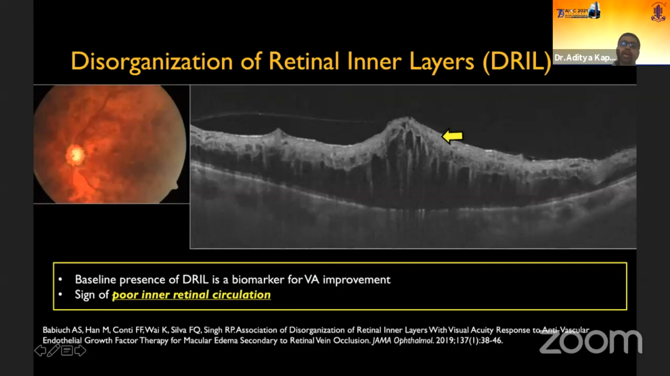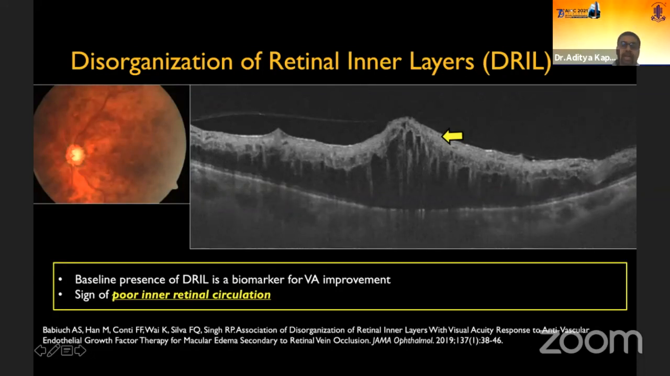Coming to our next chronic entity, which is disorganization of retinal inner layers or DRIL. DRIL is defined as loss of demarcation between ganglion cell layer, inner plexiform layer, inner nuclear layer, and outer plexiform layer. So inner 4 layers, there's a loss of demarcation in that. Further, the foveal DRIL is defined as inability to distinguish two boundaries between two inner retinal layers in more than 50% of foveal 1 millimeter zone.